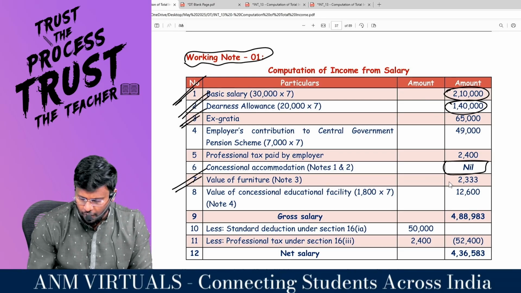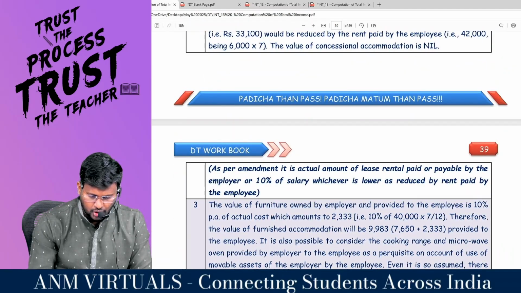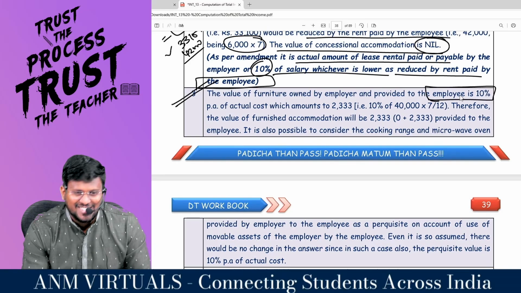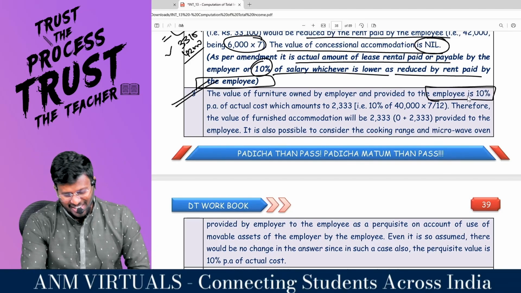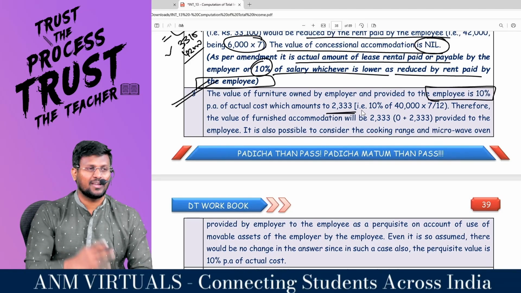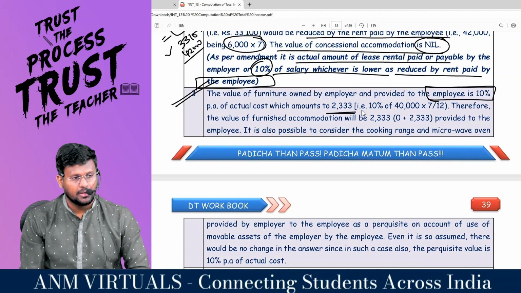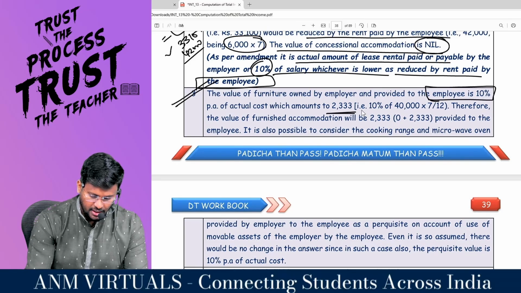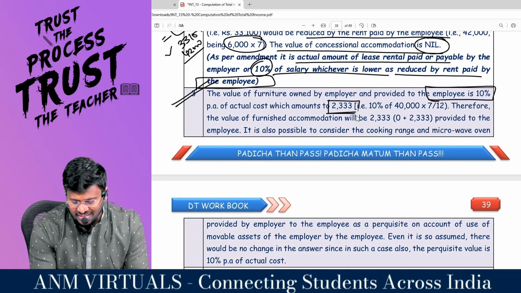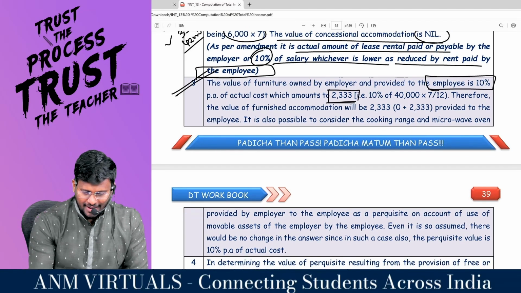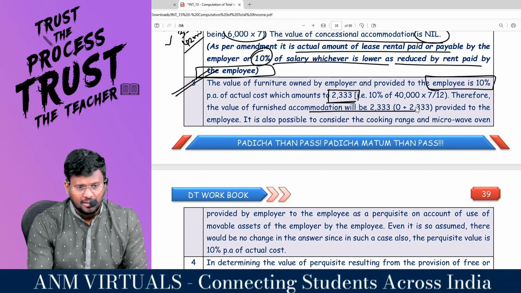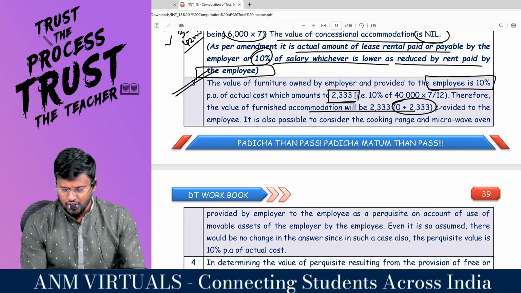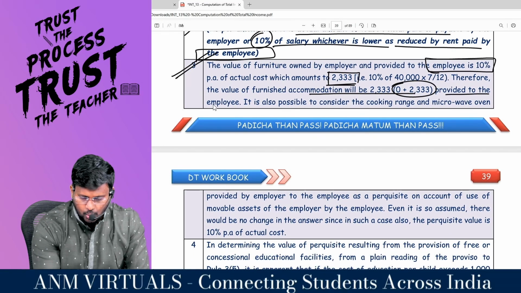I'm proceeding. Next one, value of furniture. Number 3. The value of furniture owned by the employer and provided to the employee is how much percent? 10% per annum of the actual cost, which amounts to 2,333. What is the actual cost of the asset? You look at it: 40,000. 40,000 into 10% into 7 divided by 12 comes to 2,333. Right, sir? So the value of furnished accommodation will be 2,333 plus 0, because for unfurnished accommodation the value is 0, and for furnished accommodation 2,333 is provided to the employee.